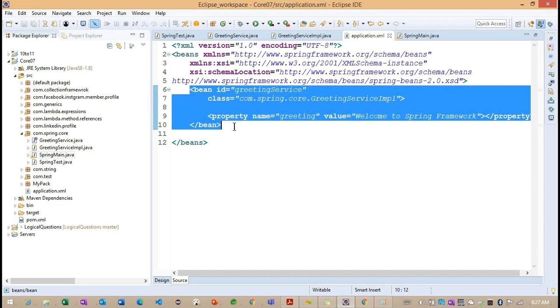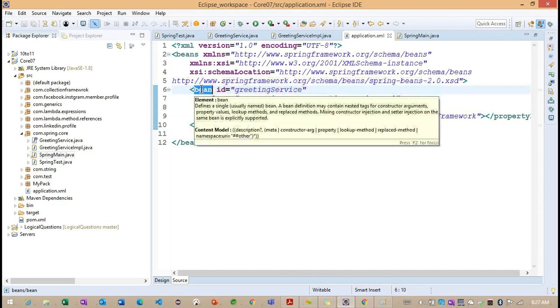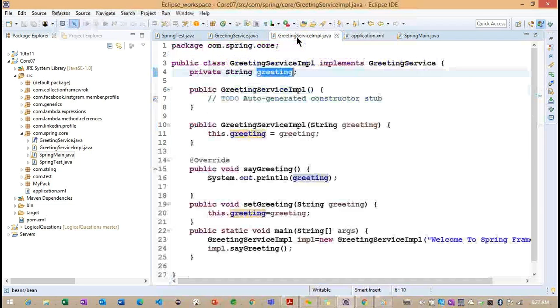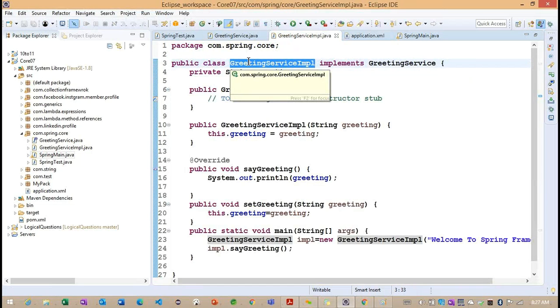So we provide that information inside application.xml, and each one is created as a bean. In Java we call it an object, but in terms of Spring Framework we call it a bean. With the help of the bean tag we provide the information, and based on it we get an object, greeting service IMPL. The object is created by our container.